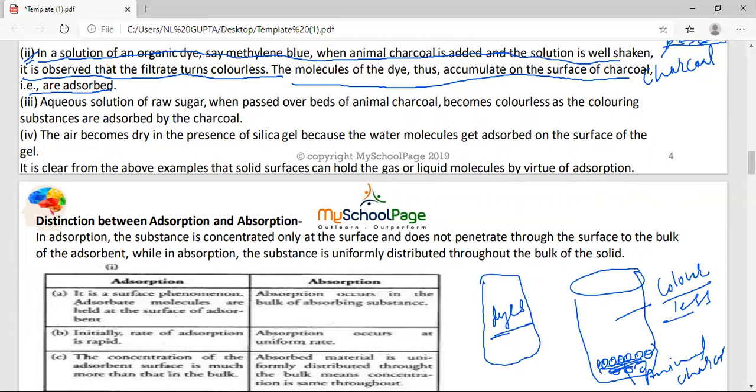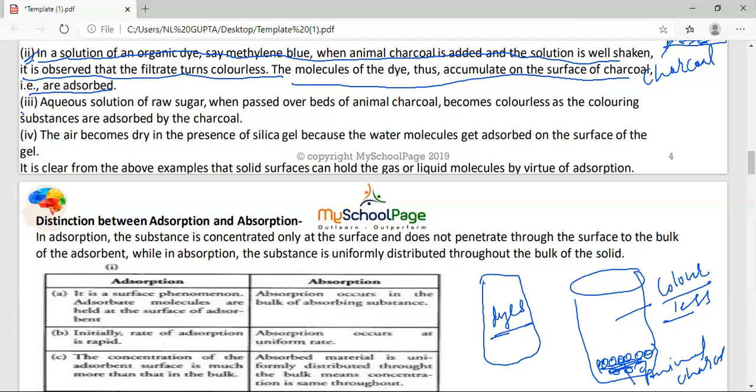So this is what they are saying. A solution of an organic dye, say methylene blue, when animal charcoal is added and the solution is well shaken, it is observed that the filtrate turns colorless. The molecules of dyes thus accumulate on the surface of charcoal, that is, are adsorbed.